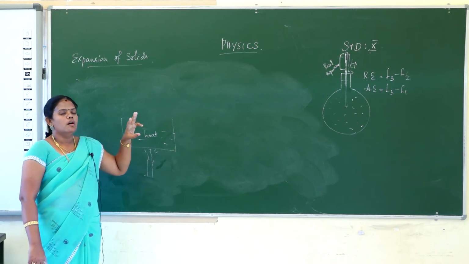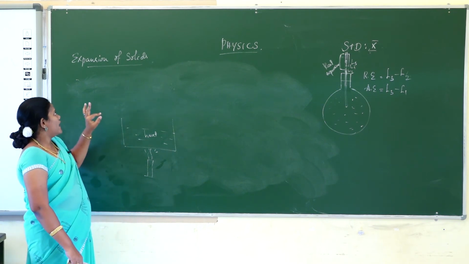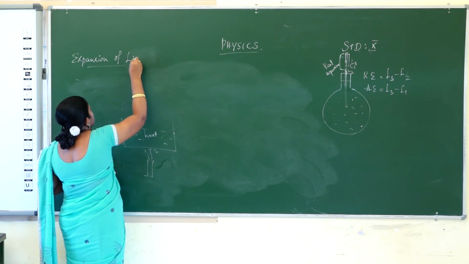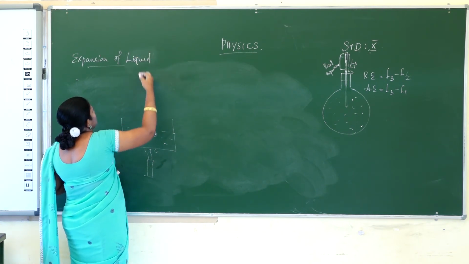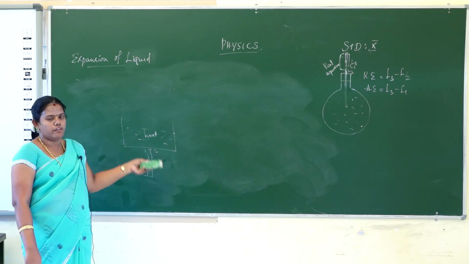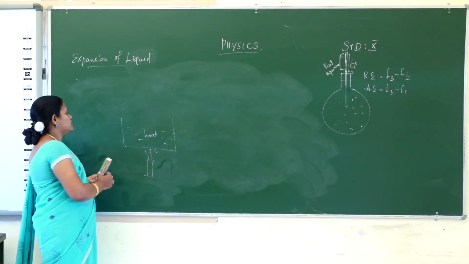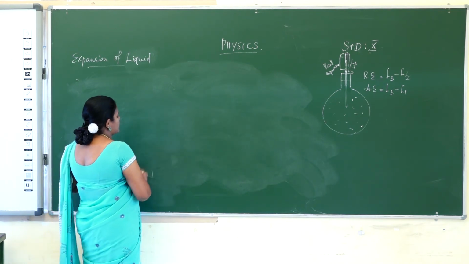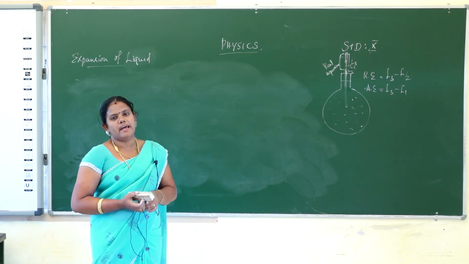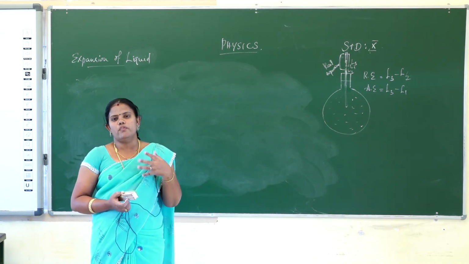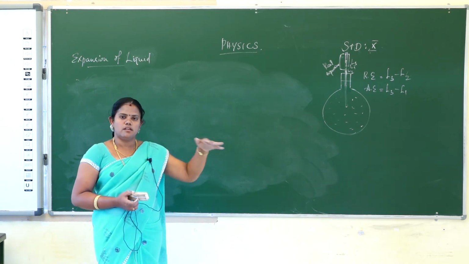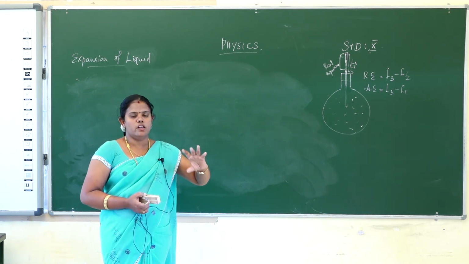So liquid expansion is the expansion of liquids by applying heat. Part of the energy will be used to heat the container, and part of the energy will be used to heat the water or liquid. So that is a real expansion and apparent expansion. How does the water expand? Suppose the water has some atoms. The atoms vibrate by the heat energy, by applying heat energy, and move in continuous motion. By that motion the liquid will expand.